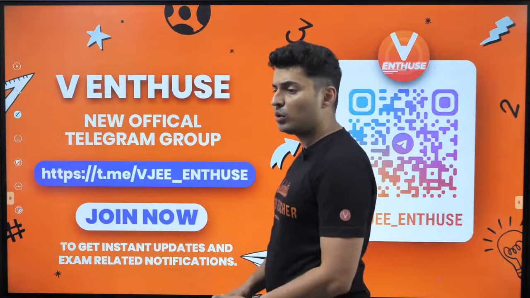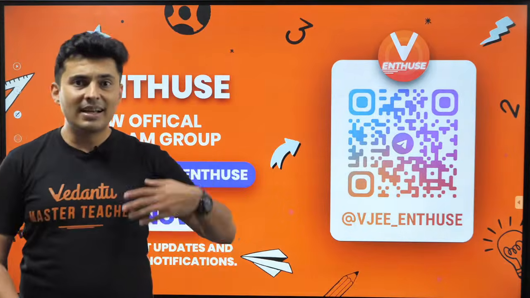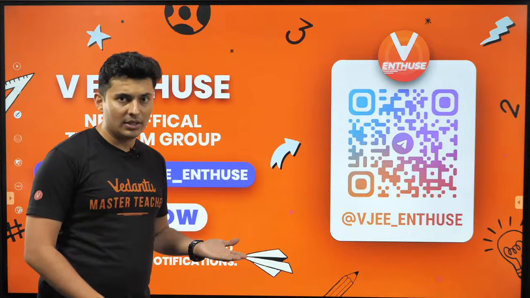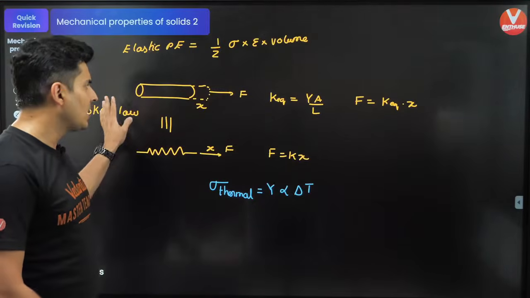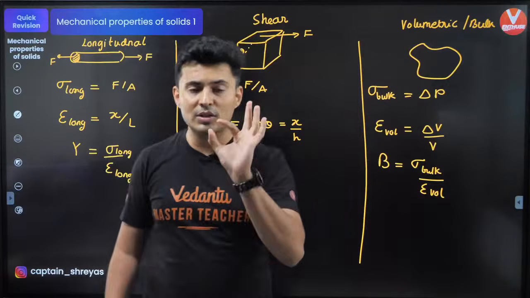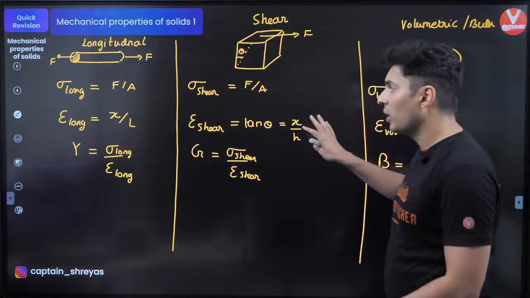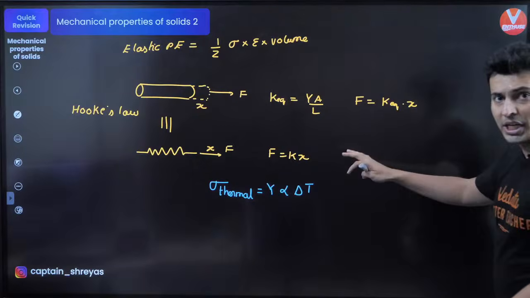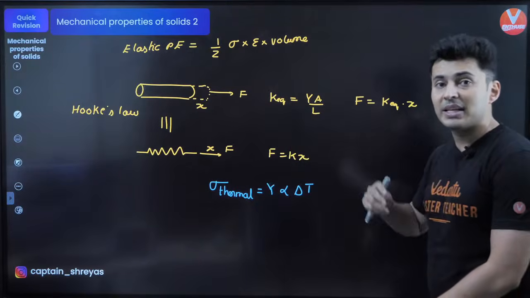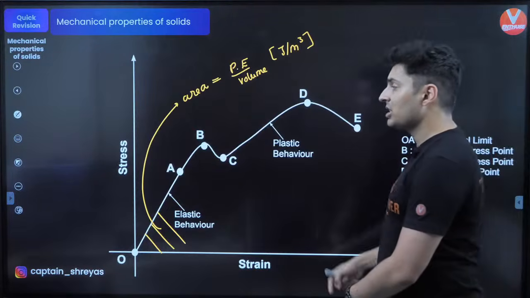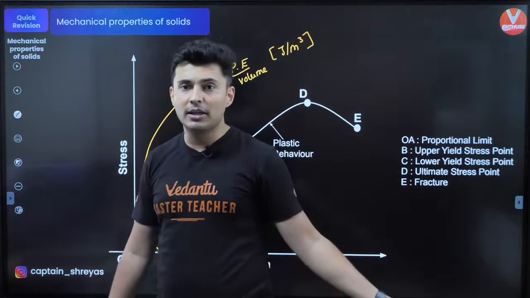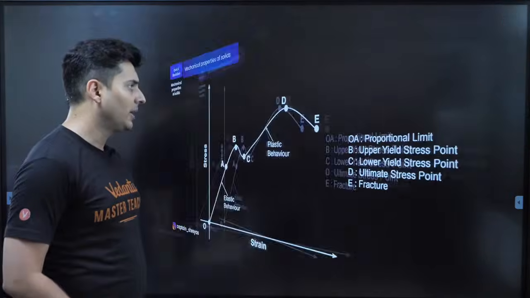All right, fair enough. So let's start with some questions. I hope you guys have revised and brushed up all the important concepts. So we have brushed up all the major formulas of this chapter, the stress strain modulus, also the potential energy formulas, also the spring equivalent, thermal stress, and the stress strain graphs and their other important aspects.